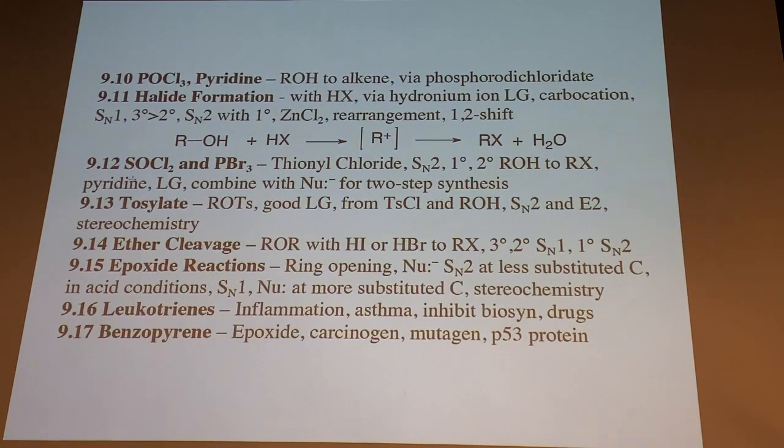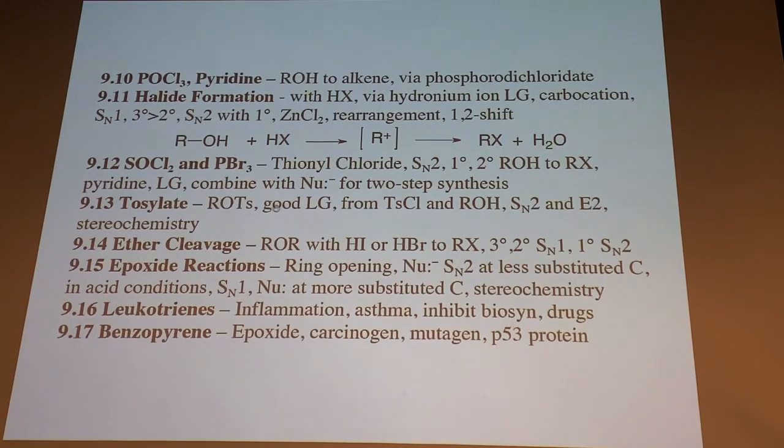We can use thionyl chloride, SOCl2, to form alkyl chlorides, or phosphorus tribromide. And again, these go without rearrangements. The strong acid conditions will allow for rearrangements before halides form. But we can also do it under non-acidic conditions with these two reagents here.